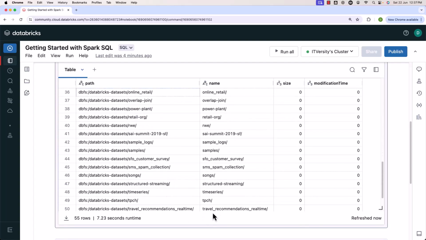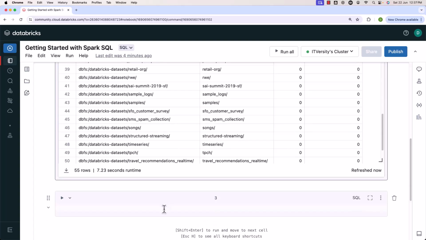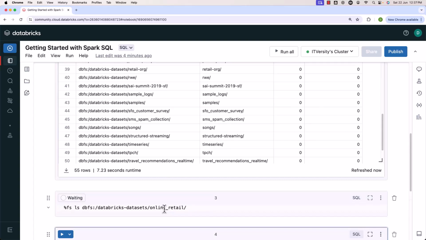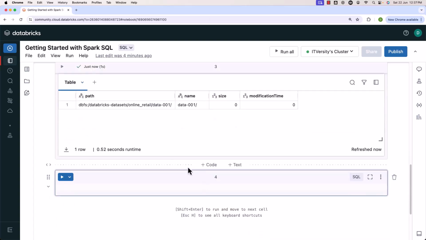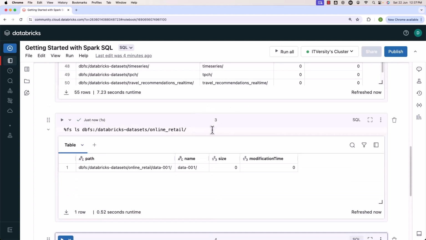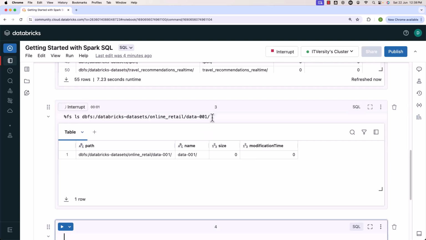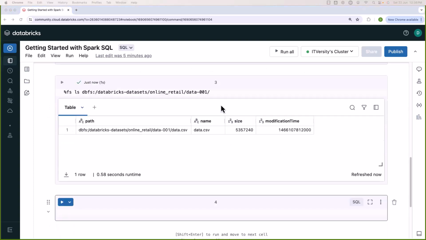Let me copy this. Now let me run %fs ls on this path. This online retail has one more subfolder. The subfolder is nothing but data-001. This is where we have files. We have one file. Let's review that as well. Here we just have to specify this name after the folder. The name is nothing but data-001. It is also a folder. You can see there is a file called data.csv. Using this, we should be able to learn Spark SQL.